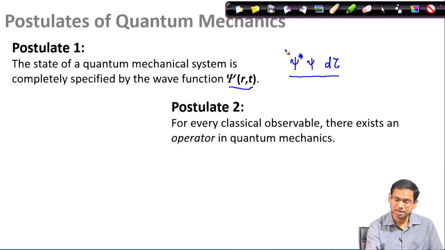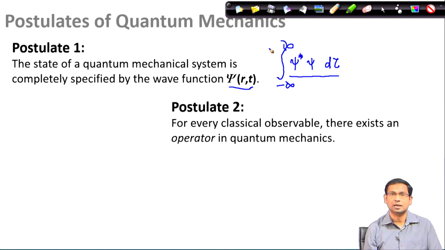And if I integrate this function over all the space available to me, that means I go from minus infinity to plus infinity, the quantity that I get is actually the total probability of finding the system anywhere in the universe. And then we make that equal to 1, and this process is called normalization. By making this integral equal to 1, we ensure that there exists a finite probability of finding this particle anywhere in the universe.